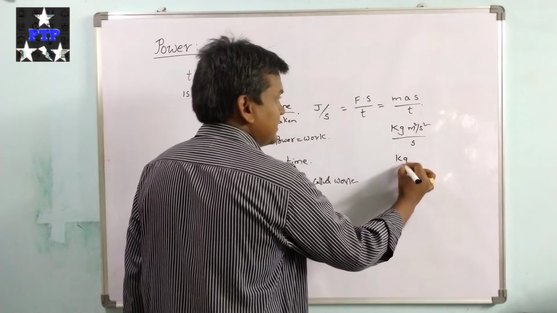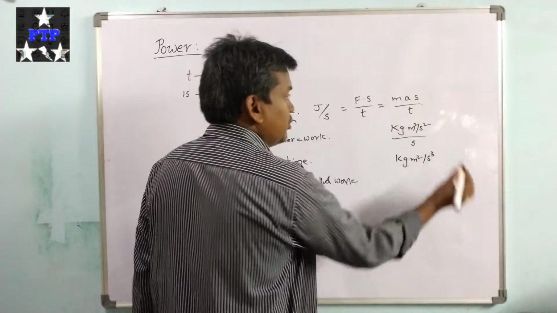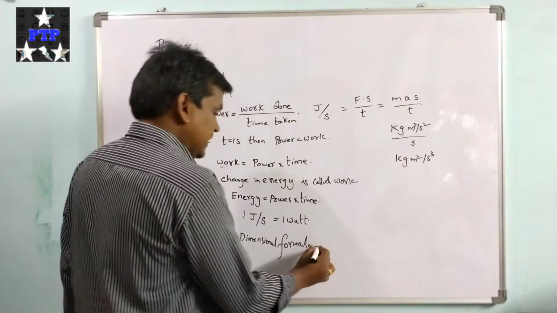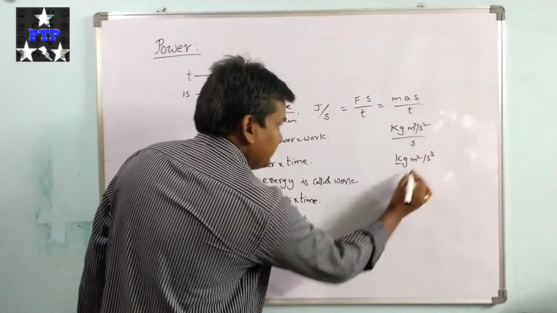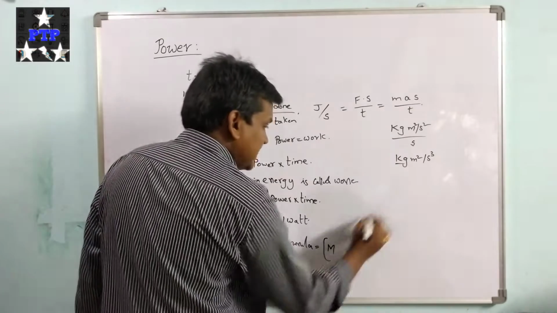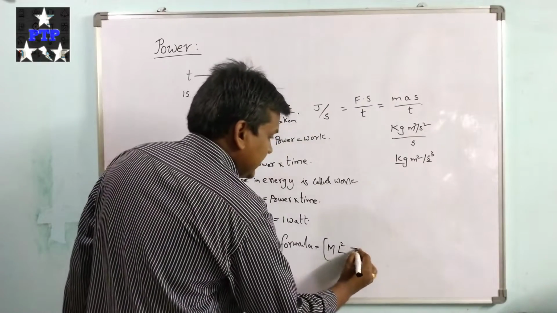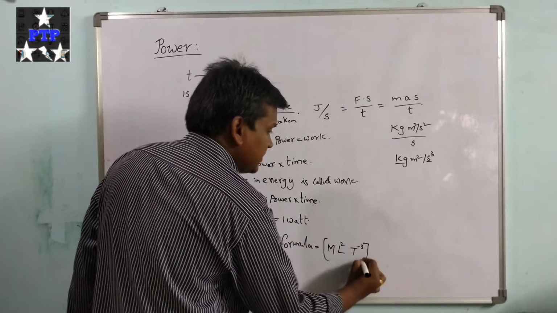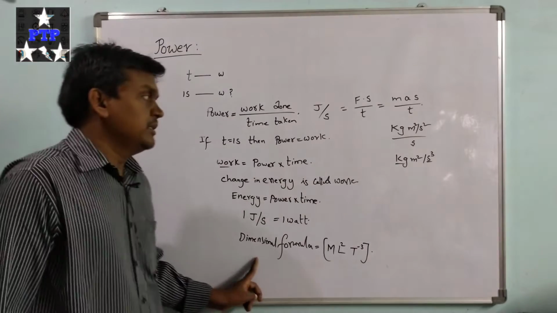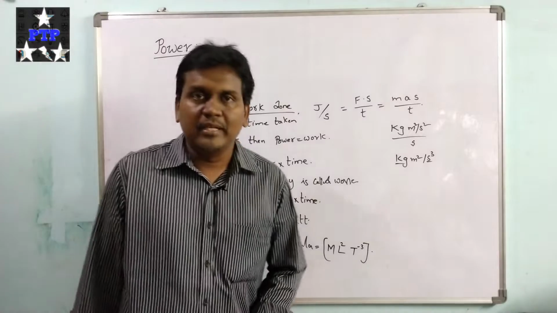So this can be written as kg meter square per second cube. So the dimensional formula is M L square T power minus 3, with time in the denominator. This is the dimensional formula of power,